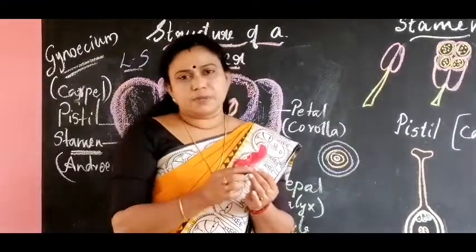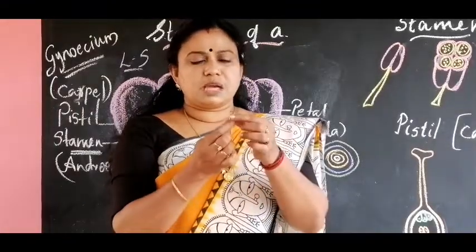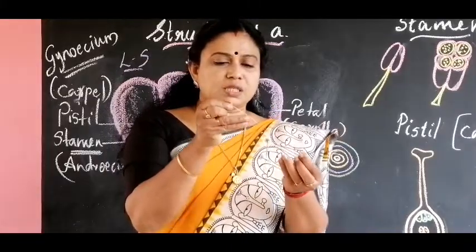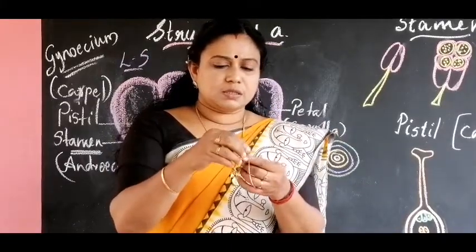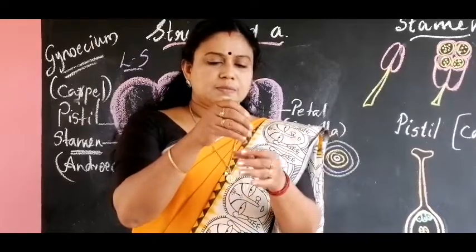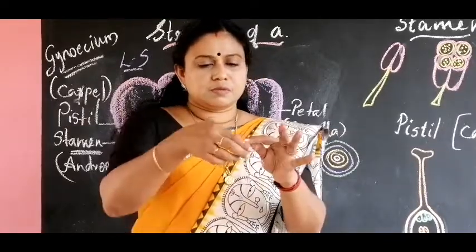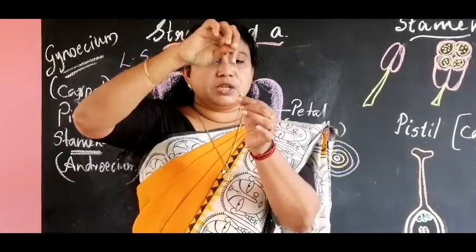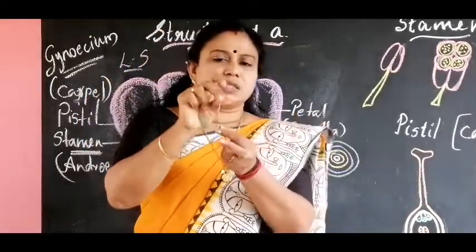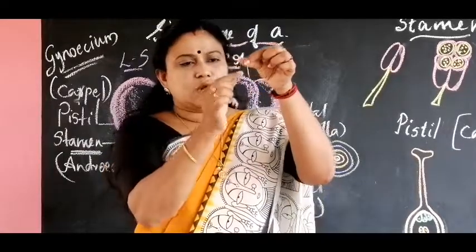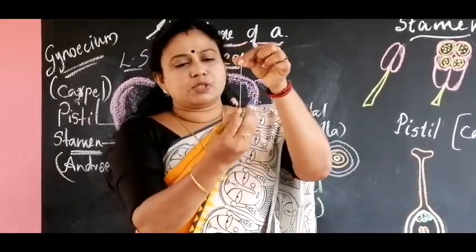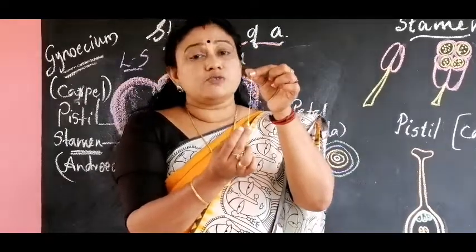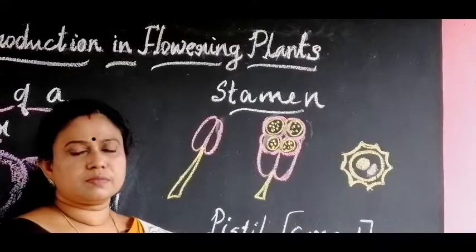When we remove the stamens, you can see the pistil. You can see the stigma here, this portion is called the style, and this is the ovary. So that is about the structure of the flower.